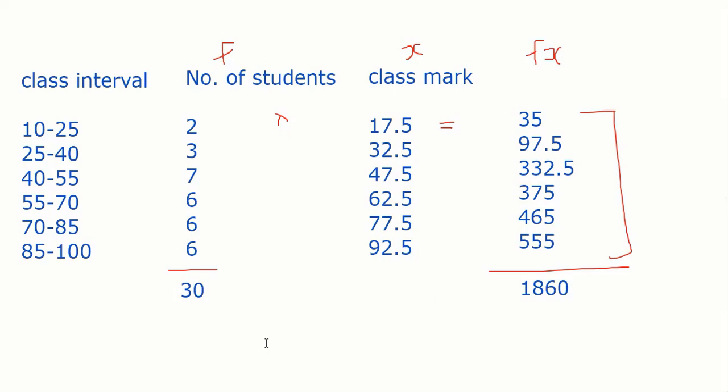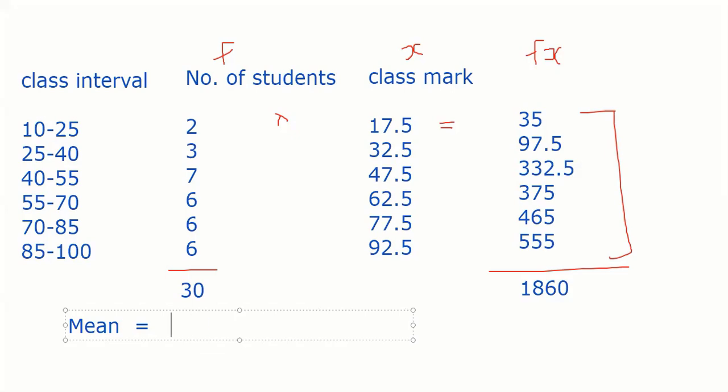So the number of students is 30. So sigma f. Guys, it's all basic common sense if you apply. When you are multiplying the marks, the mid value, with the number of students, you have to divide by the number of students. So you get the mean. To get the mean, it's a very logical thing also. So obviously mean x will be, you already got the sum of fx.